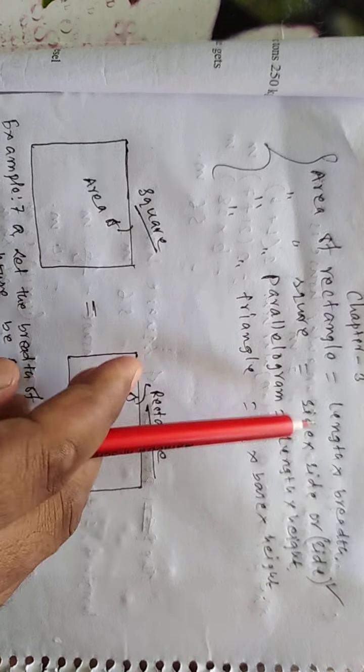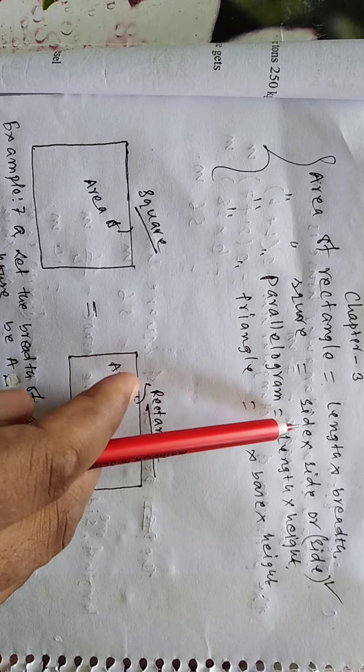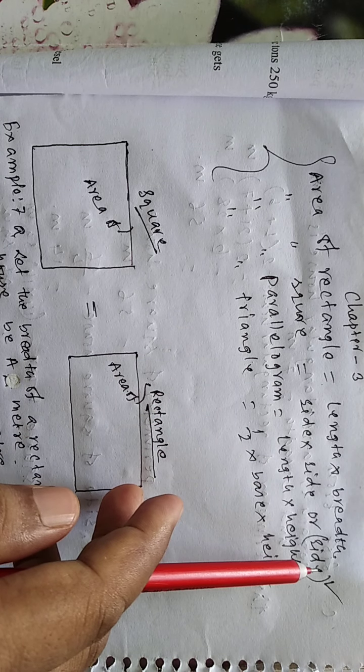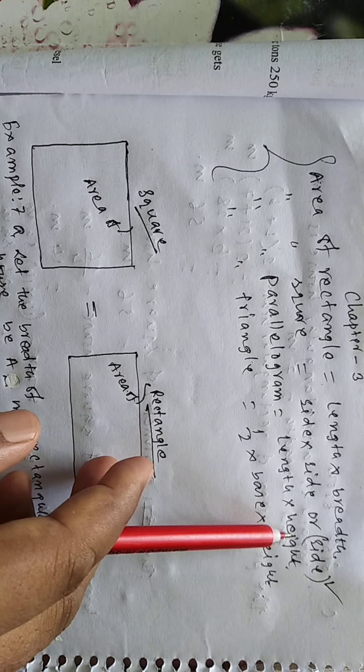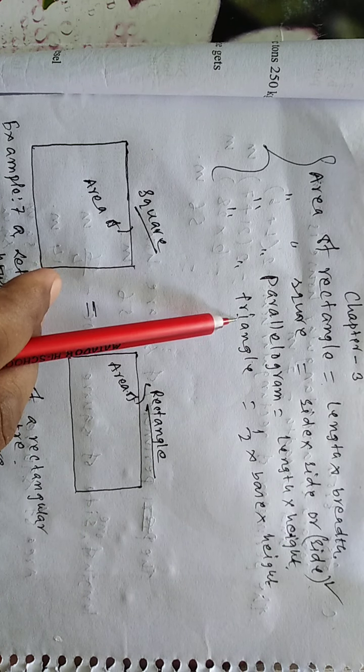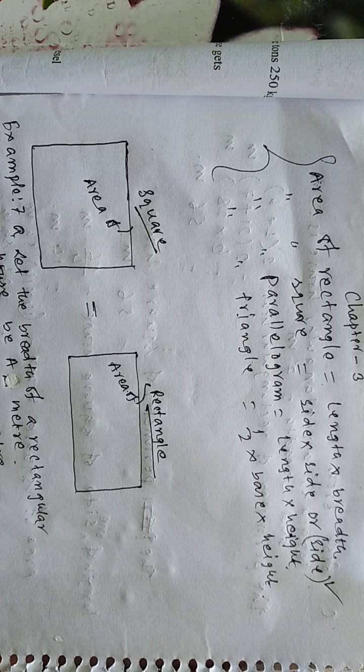Okay, area of rectangle, length into breadth, area of a square, side into side or side whole square, area of parallelogram, length into height, area of triangle, half into base into height. I expect everybody memorize the formula, otherwise never you solve the math.